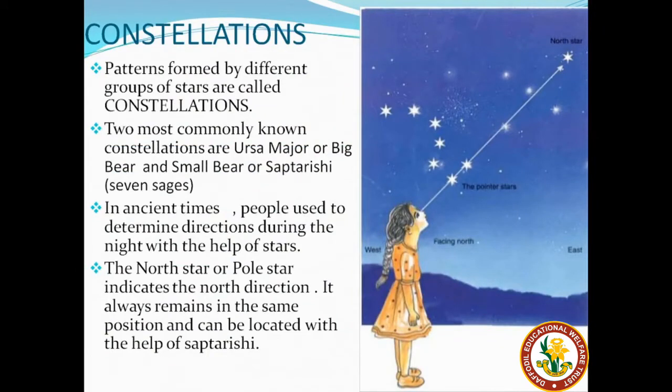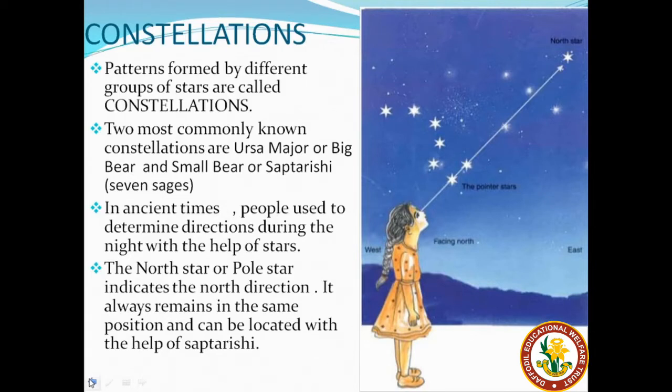Okay, now in this slide you can see that I have shown you a few constellations. Now what is a constellation? Many a times we see stars forming different patterns or shapes. These groups of stars forming different patterns are collectively known as constellations. In this picture you can see the Saptarishi constellation. Two most commonly known constellations are Ursa Major or Big Bear and Small Bear, also known as Saptarishi.